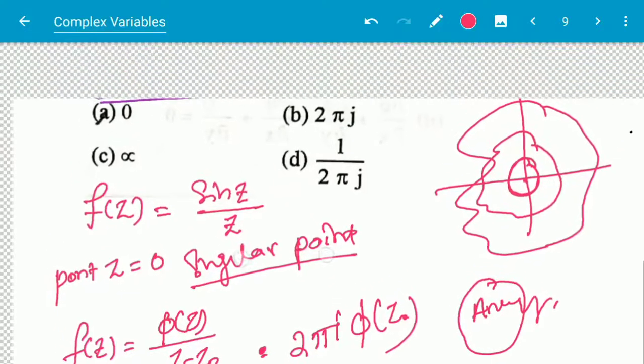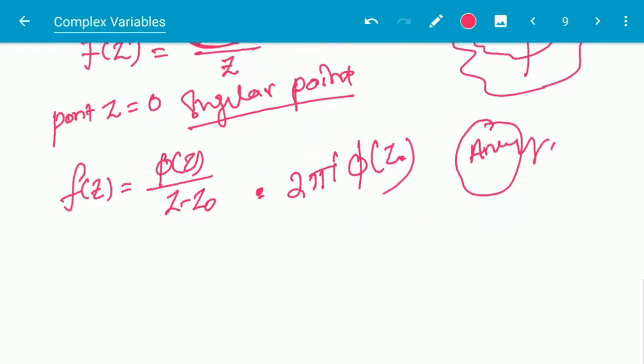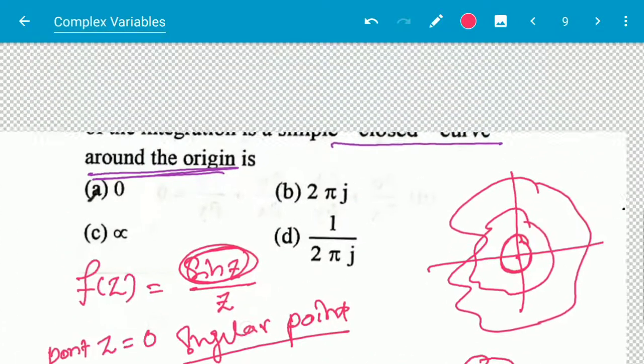So here phi is sin z, so the integral will be 2 pi i into sin z0. z0 is 0 here, so 2 pi i into sin of 0, which will be equal to 0. So the answer is 0.